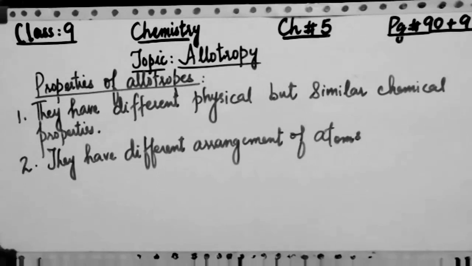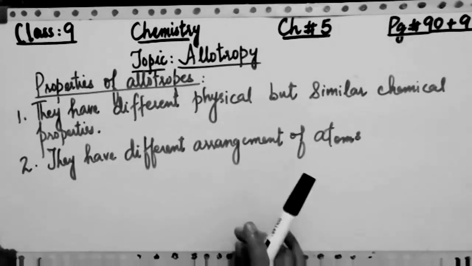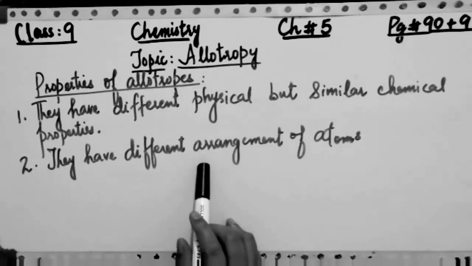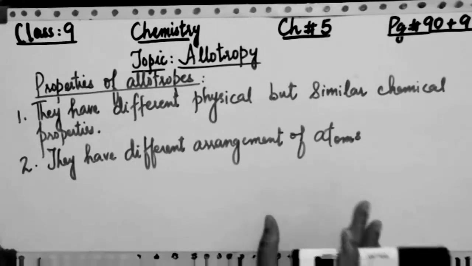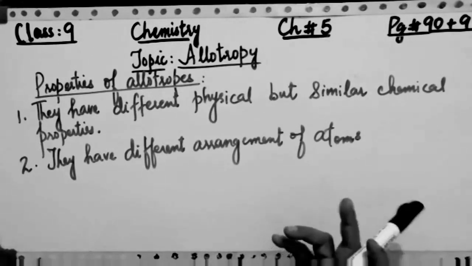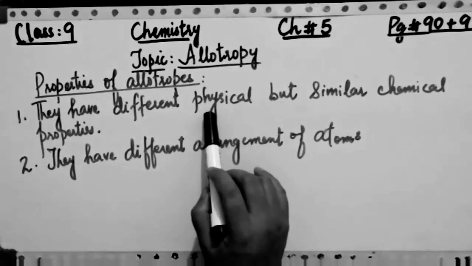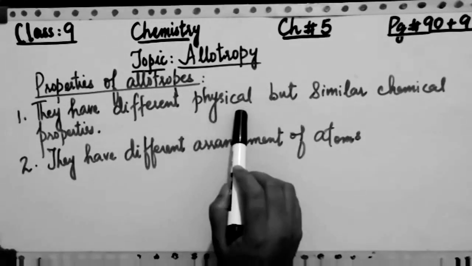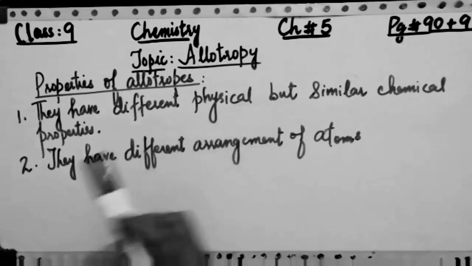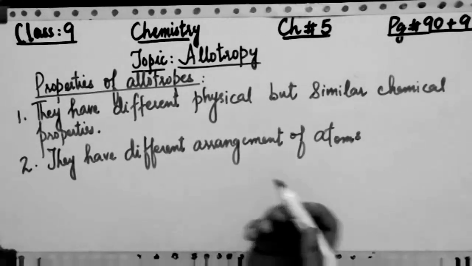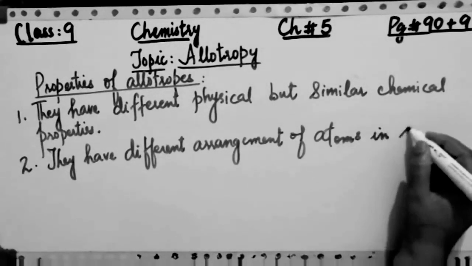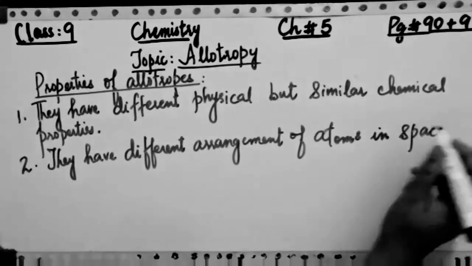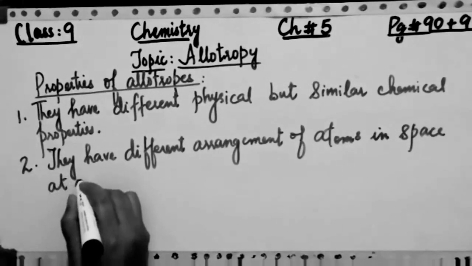Because the solids have some geometrical shape, and they have the arrangement of atoms in them in the space, and this arrangement of atoms is normally present at a given temperature, at a required temperature which is given to you. So the physical and similar chemical properties are indicating here that they have physical properties, and due to which we can say that different arrangement of atoms in space, we can also give the idea about that